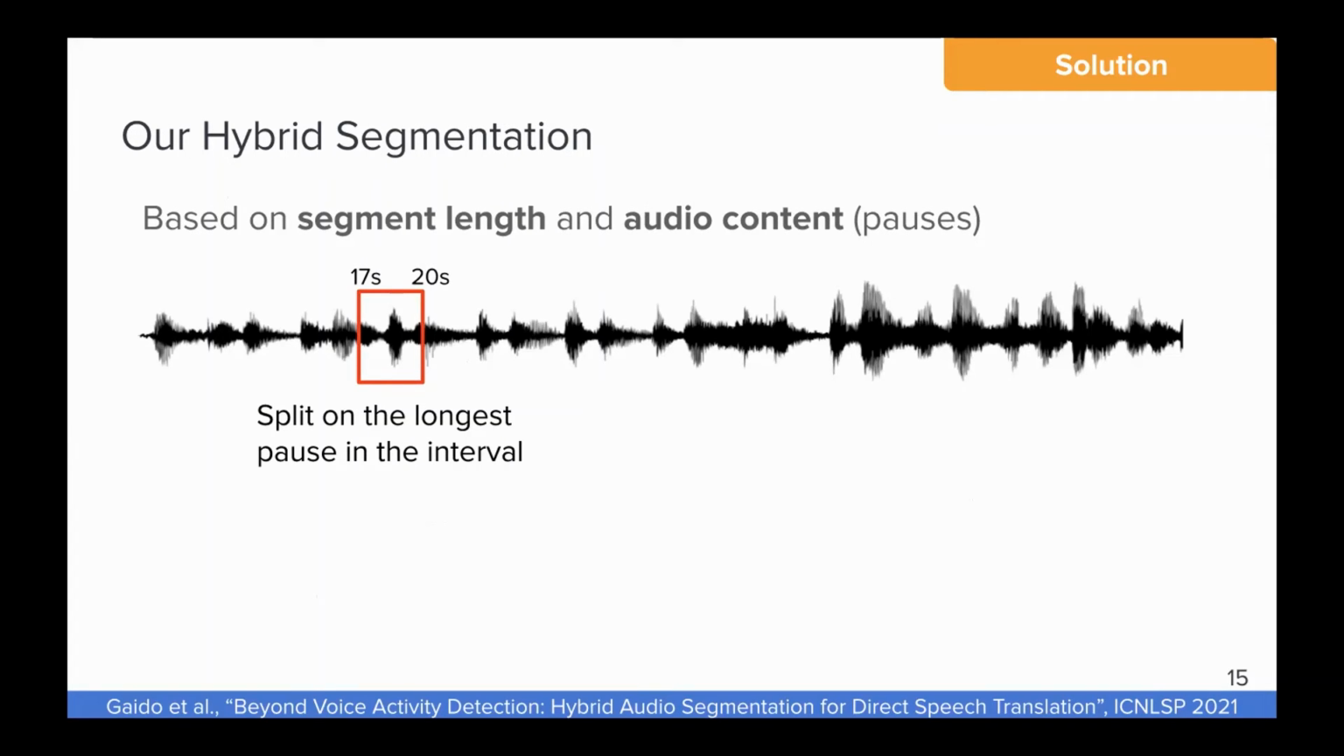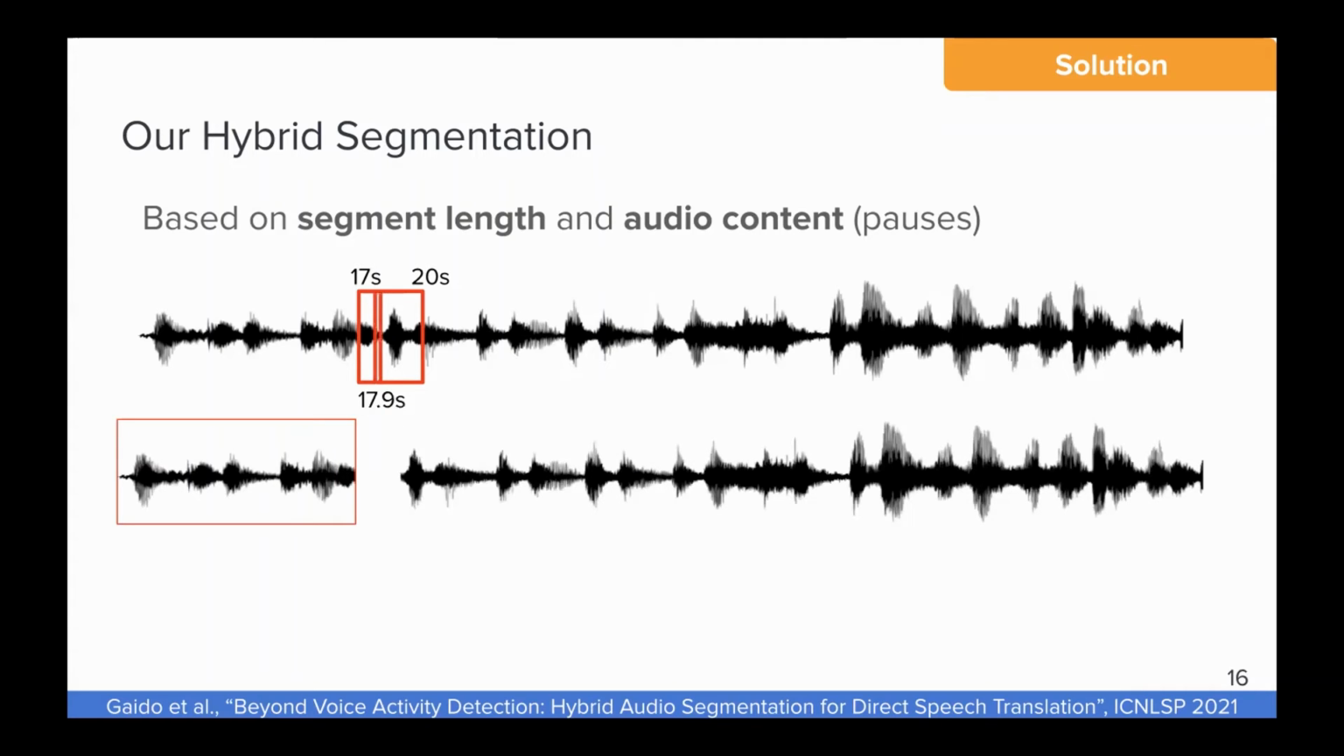So we proposed a different solution that is always a hybrid segmentation method, so it considers both the segment length and the audio content. And basically what it does is that in a given interval, and in our experimental settings we use 17 and 20 seconds, it looks for the longest pause in this interval and splits on it. So in this case, it looks for the longest pause and then it splits based on it, and it goes ahead like this.